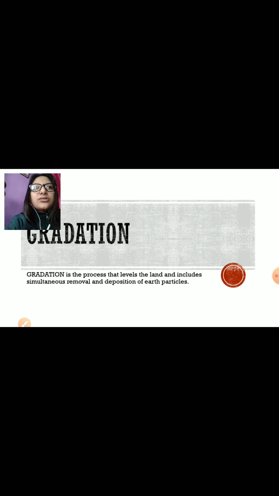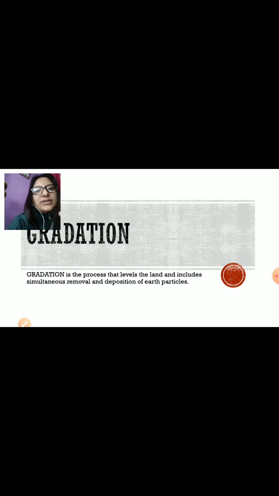The rocks which form the landmass are subjected to erosion, denudation and weathering by the various forces of nature, such as wind and water. These processes are different, but they are closely related to each other. So let us learn about these processes.